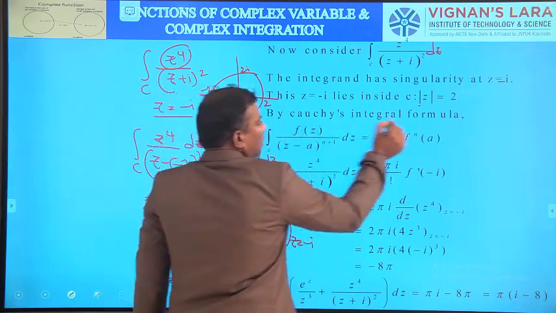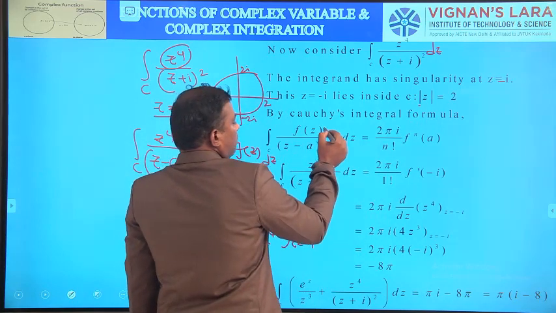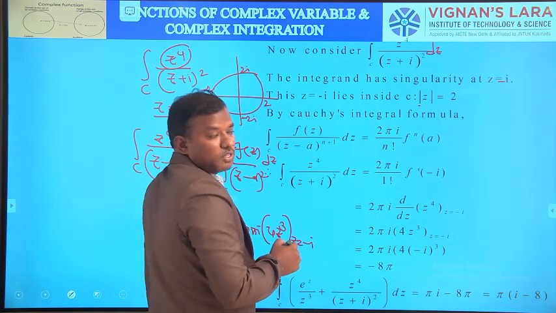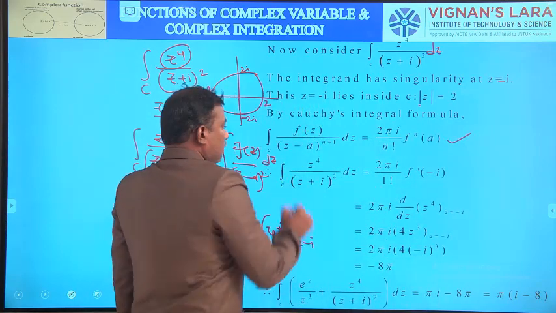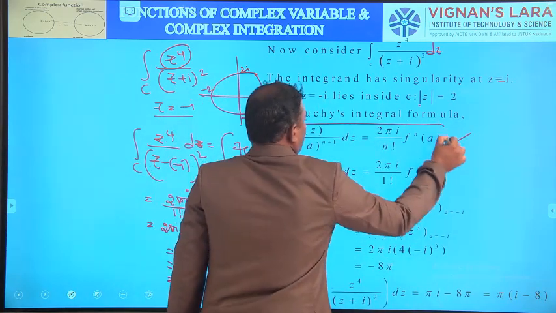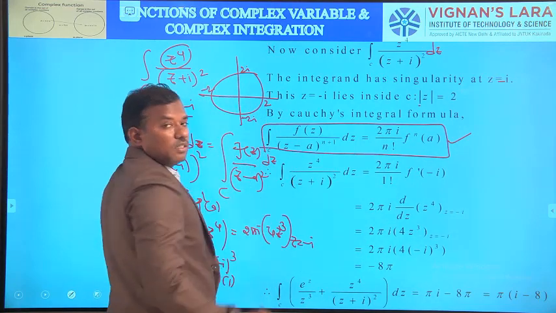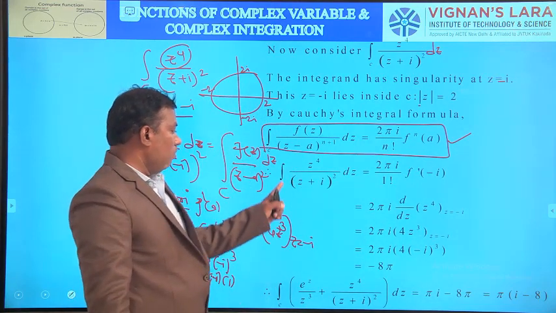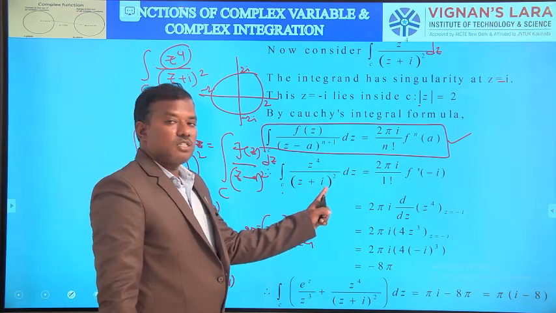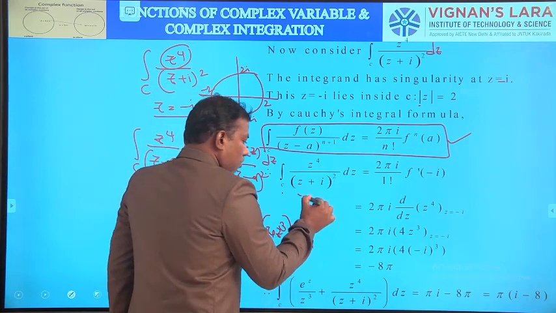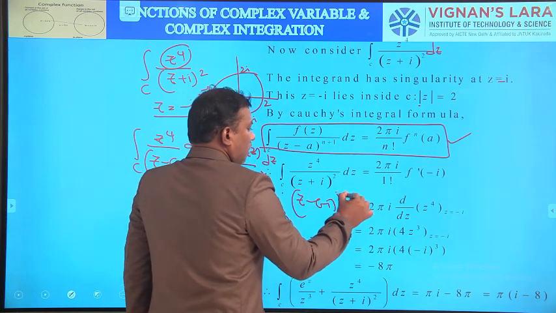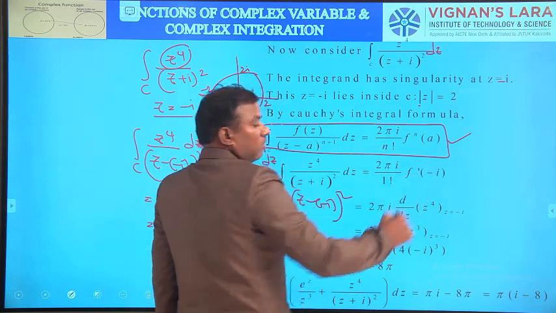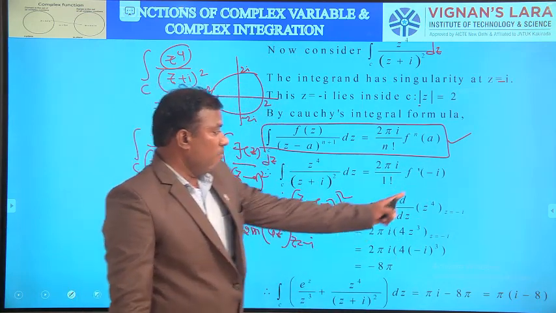So by Cauchy's integral formula, the integral over C of f of z by z minus a whole power n plus 1 dz is 2 pi i by n factorial f power n of a. This is nothing but the generalized Cauchy's integral formula.